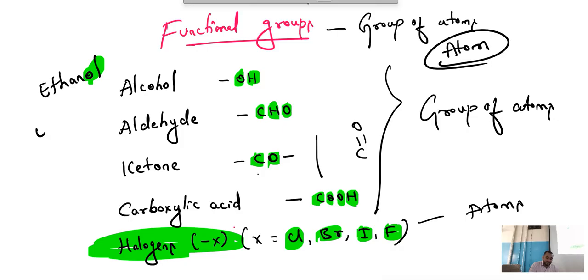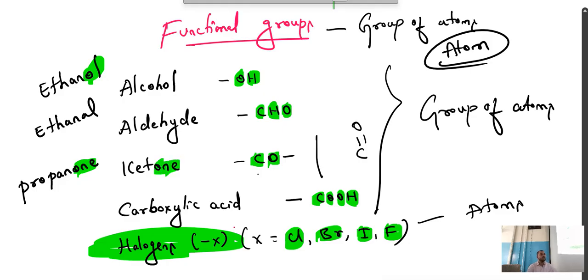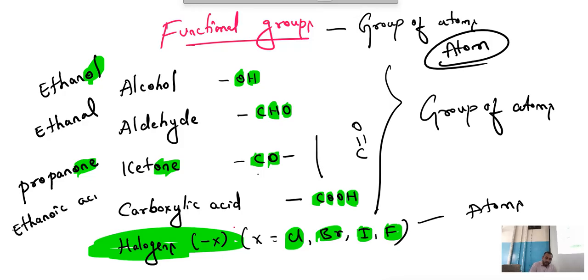Similarly, if it is ethanal, AL, aldehyde. If it is propanone, ONE group, ketone. If it is ending with oic acid, like ethanoic acid, it is carboxylic acid. This is AL, ONE, oic acid. These are the shortcuts to identify the functional groups.